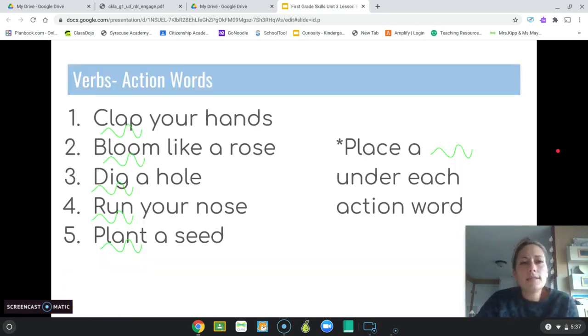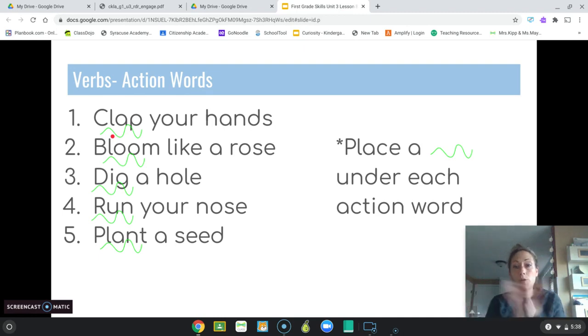In these sentences, I put a squiggly line under each action word, or verb. In the first one, clap your hands. The word clap describes an action because it's something you are doing.